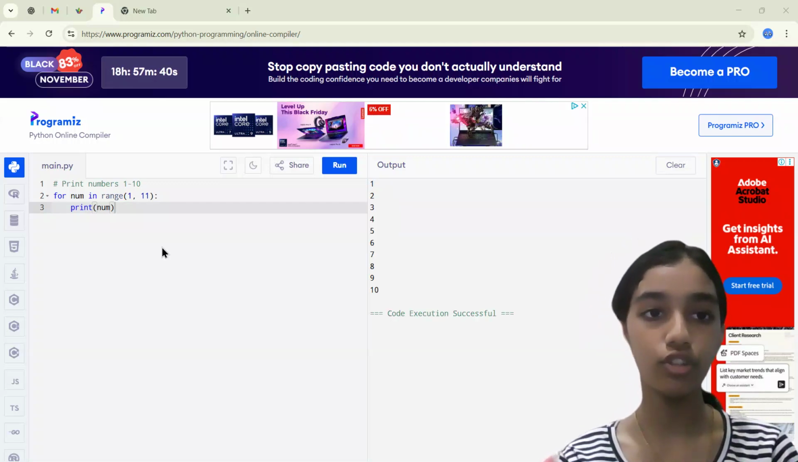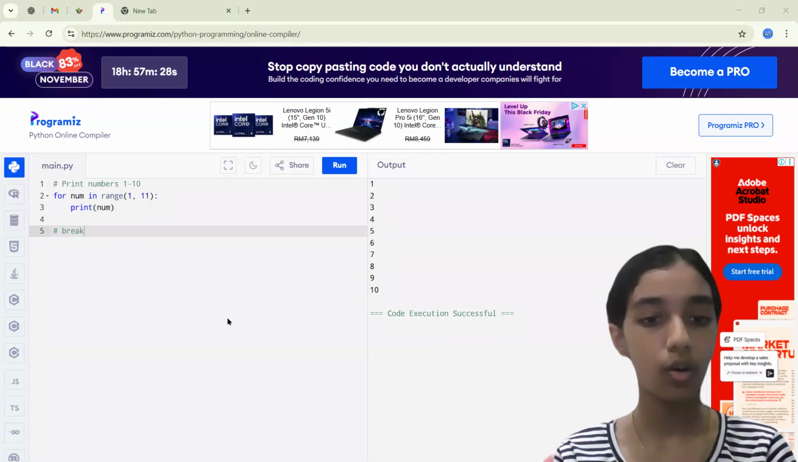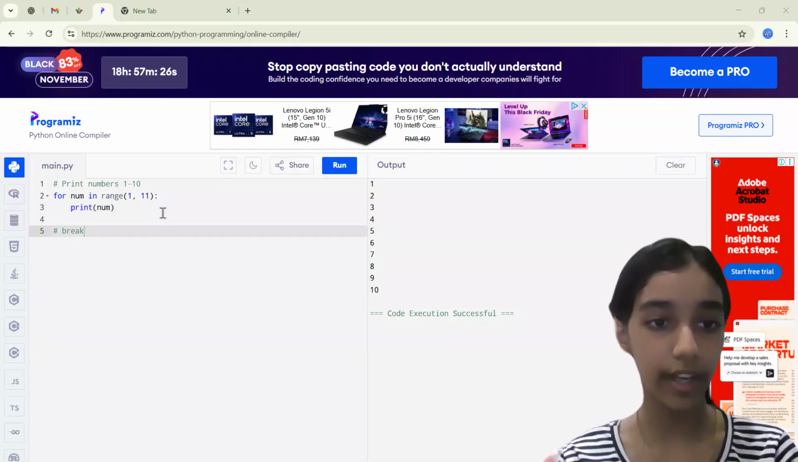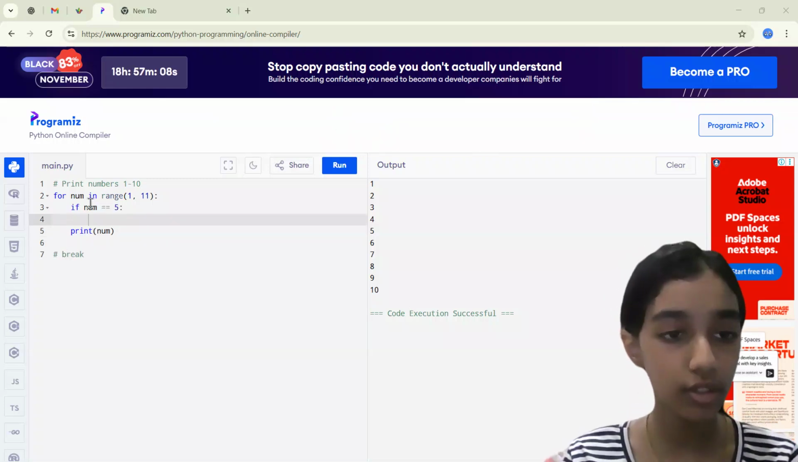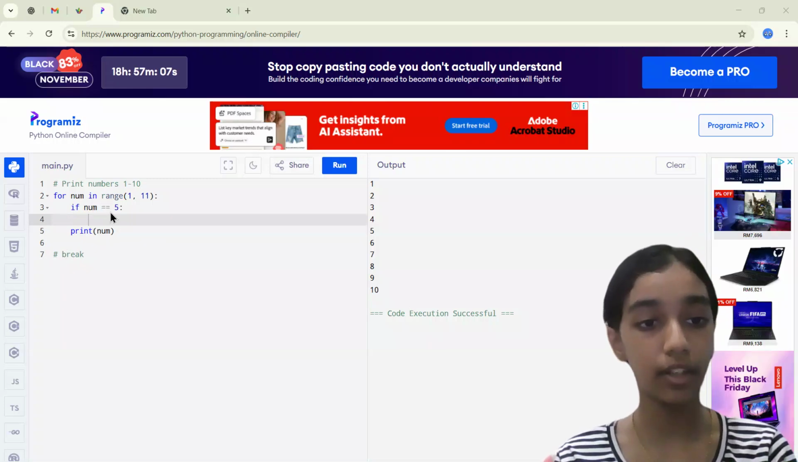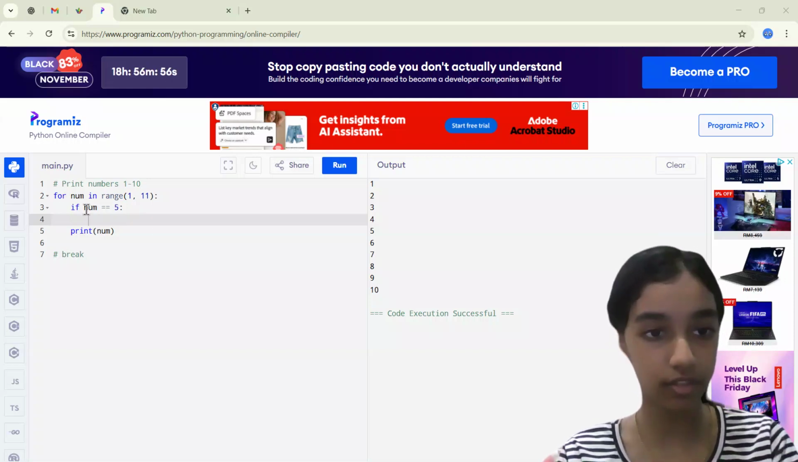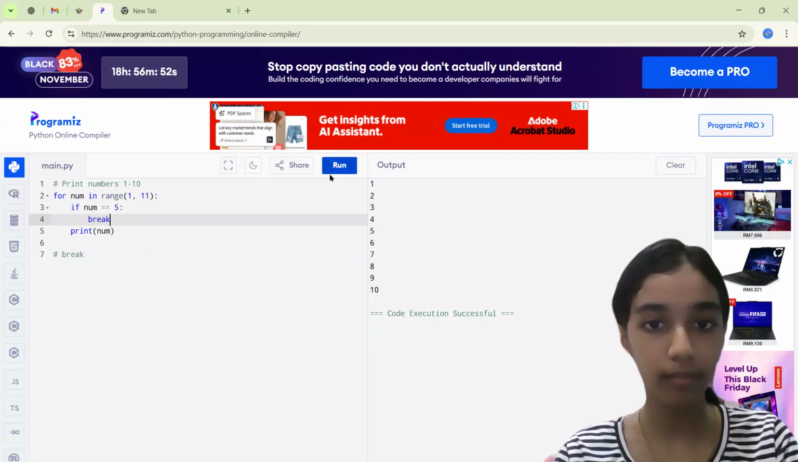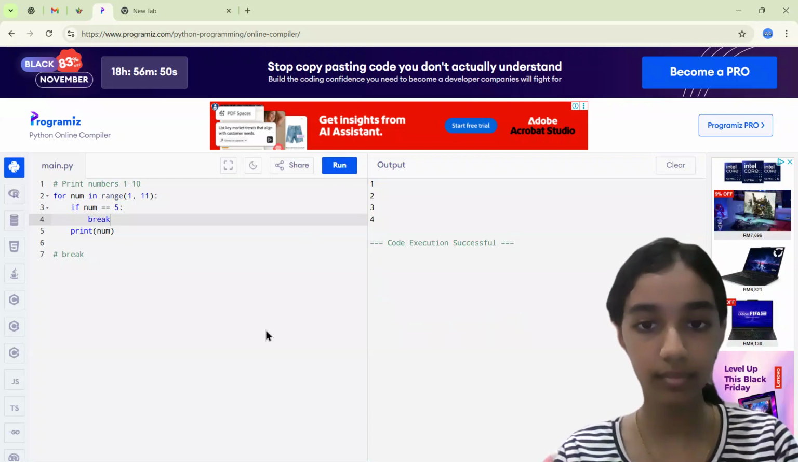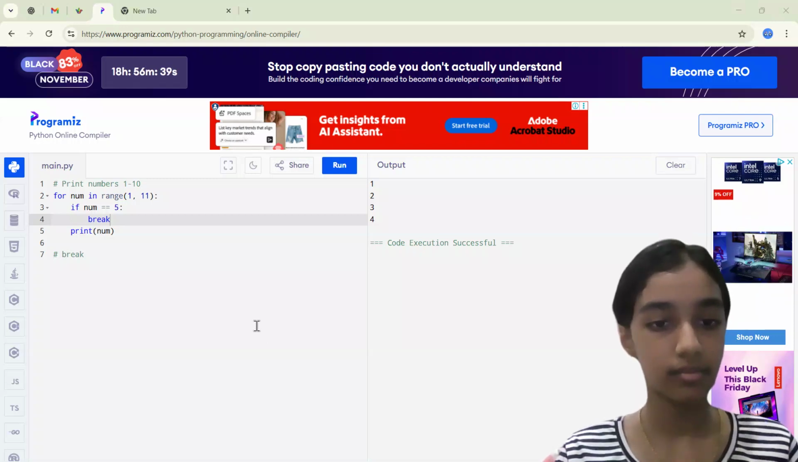Now, what if I told you I wanted to stop the loop at around number 5? We would use the keyword break for that. Okay, so I want to stop at 5. So what I would do here is if num equals 5, so basically when the number equals 5, because this is an iteration, right? I would just tell it to break. Let's see. Yes, so it's completely just stopping at 5. It doesn't even print 5.